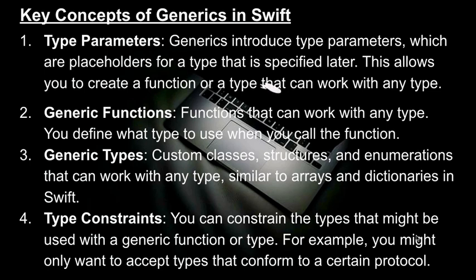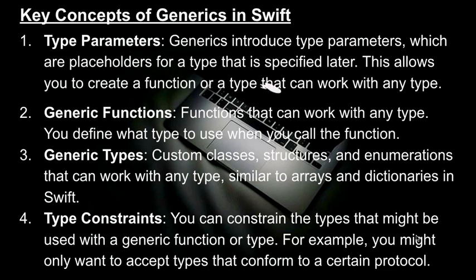Key concepts of generics in Swift. Number 1, type parameters. Generics introduce type parameters, which are placeholders for a type that is specified later. This allows you to create a function or a type that can work with any type.